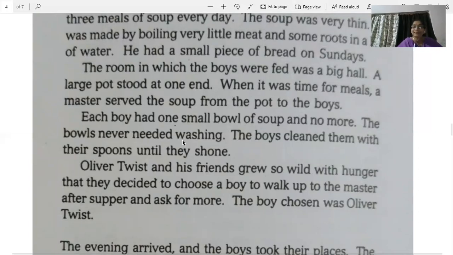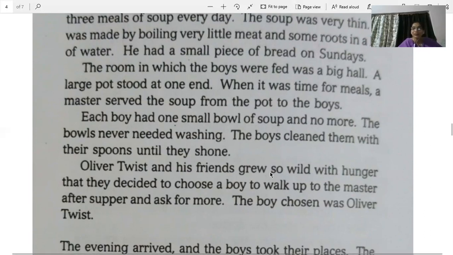The bowl never needed washing. The boys cleaned them with their soup until they shone. तो बेचारे बच्चे मतलब वो सूप जो बाउल था उसको कभी धोने की जरूरत नहीं पड़ती थी. क्यों नहीं पड़ती थी? बिकॉज बच्चे उसे रगड़ के साफ कर देते थे. Because obviously with just a small bowl of soup you can't quench your thirst, you always want to have more. So that is why they used to drink it till the last drop.